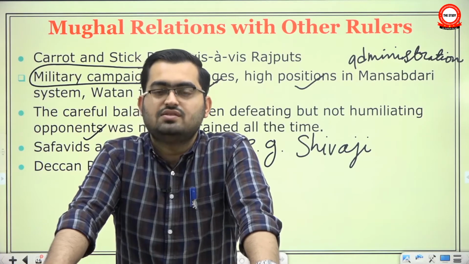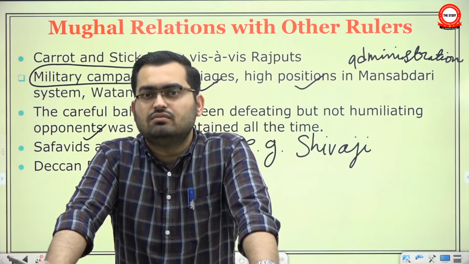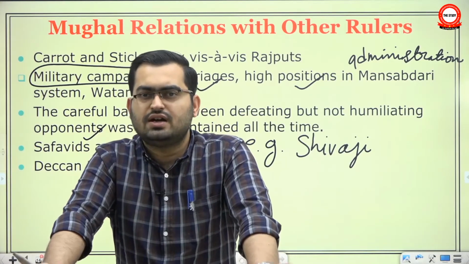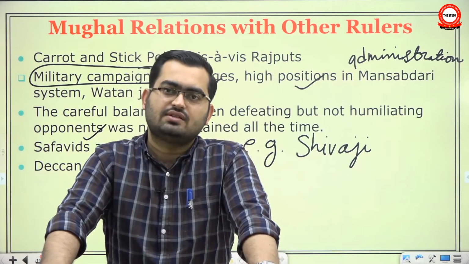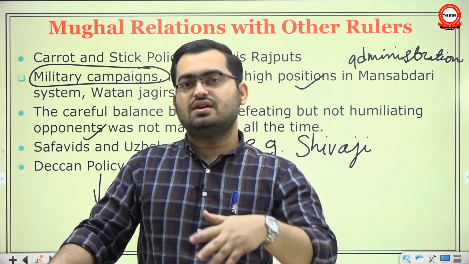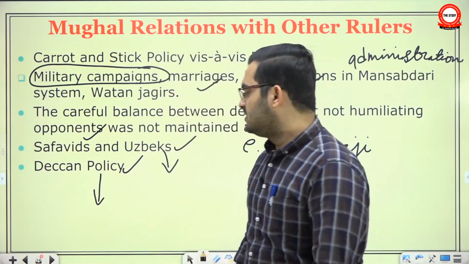They should accept his overlordship. Then Jahangir just wanted to secure the gains Akbar had made. Shah Jahan was kind of vacillating. At times he wanted to annex, at times he didn't want to annex. And Aurangzeb's policy has a few phases, though the details of which we should study at the time of the optional.